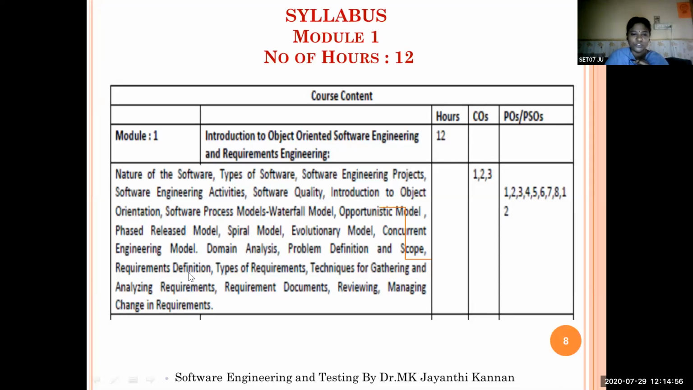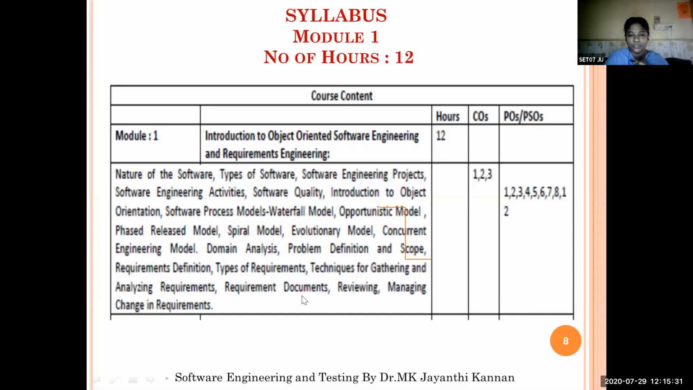Then we will study requirements definition: what is a requirement of any software project, and the types of requirements, like functional requirements and non-functional requirements, major categories, and techniques for gathering and analyzing requirements. What techniques can we make use of to collect the required information for our project, like conducting personal interviews, referring to manuals, getting information from higher authorities, referring to journals and magazines, or conducting surveys or questionnaires to collect the required information.